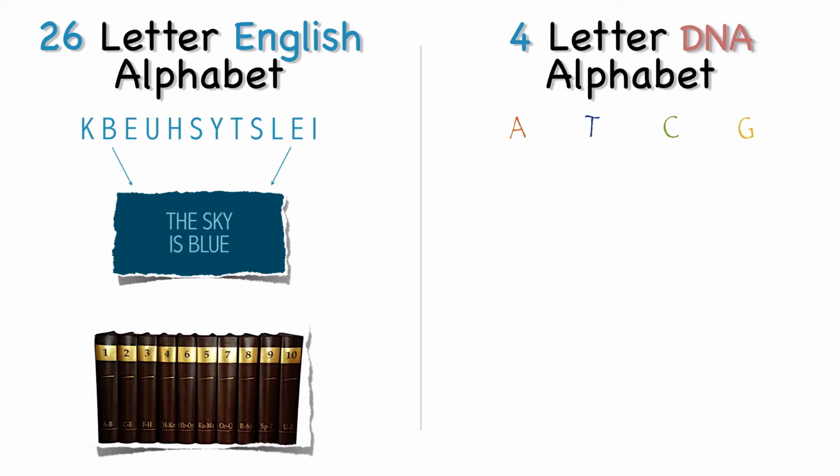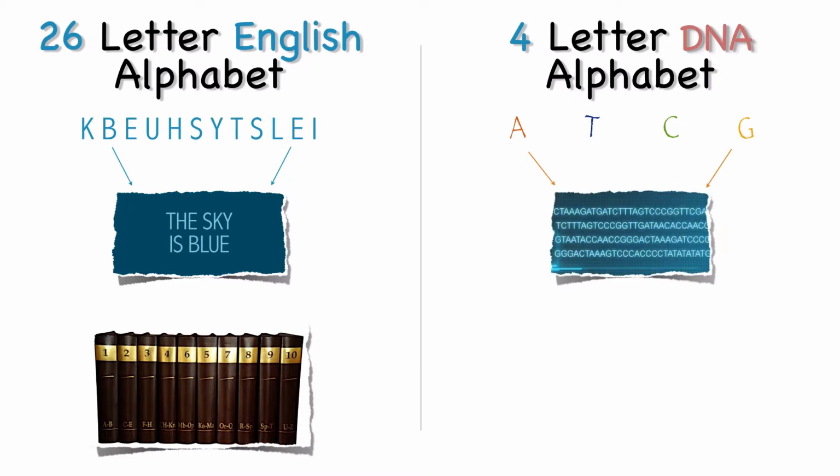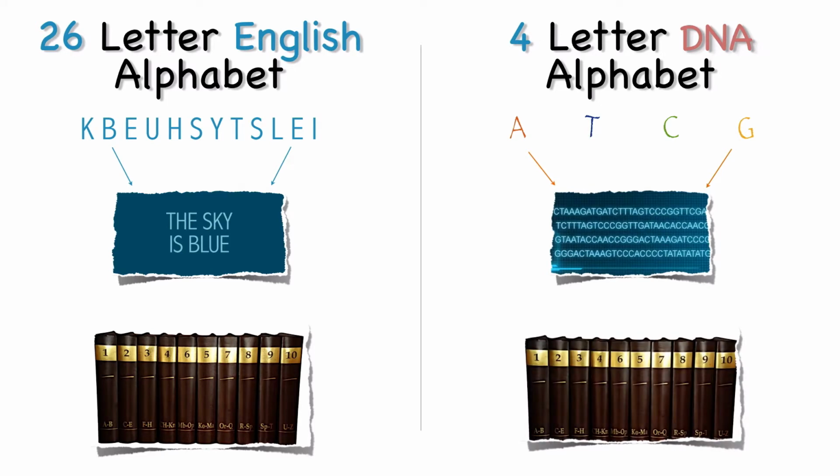In the same way, the four DNA letters A, T, C, and G, when just laid out randomly, have no real meaning. But when they are intelligently arranged in a specific way, they create a complex message that is used to encode specific instructions for building and replicating all living things.